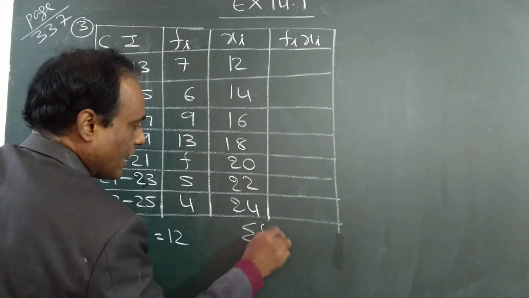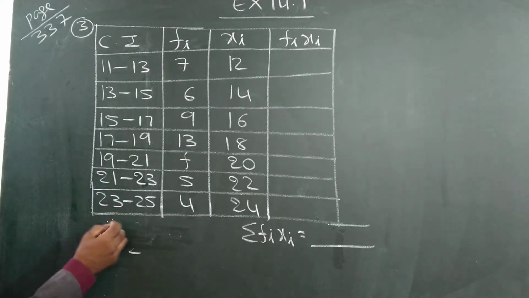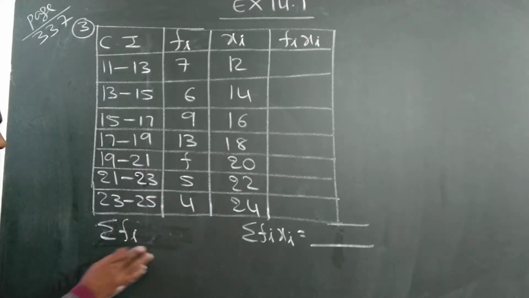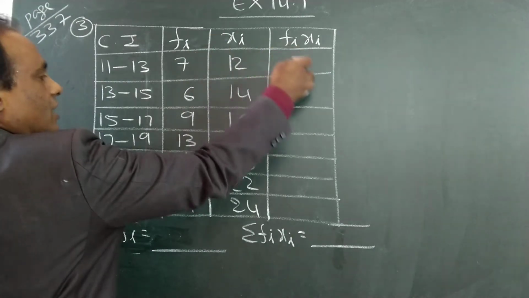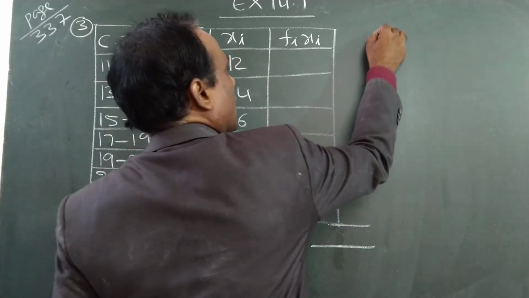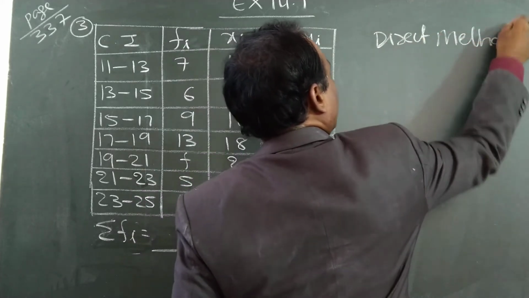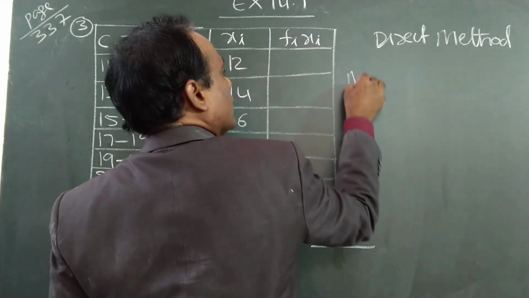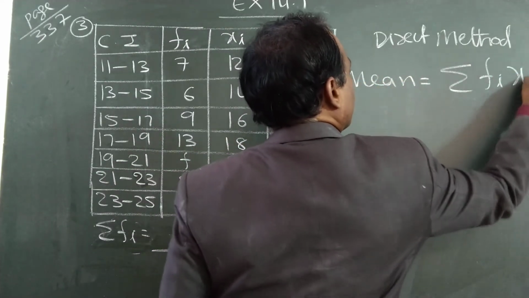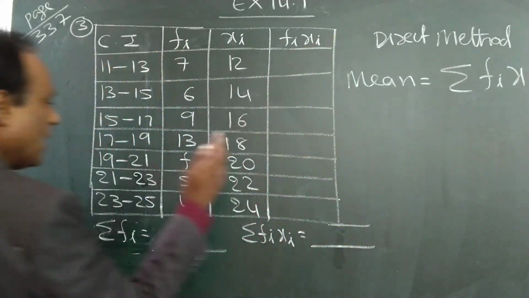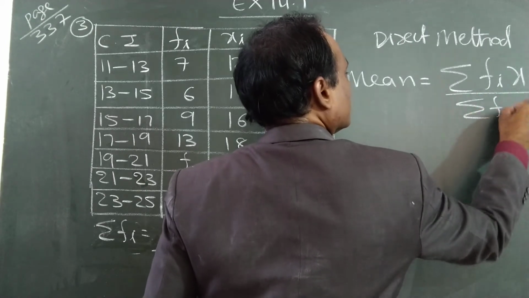And add all those values, and add all these values. So this is the sigma fi, the sum of the frequencies, and the sum of the product of the frequency and the class marks. So the mean formula, I am using the direct method, that is the third formula. Yesterday I gave the formulas. So the third formula I am using, mean is equal to sigma fi into xi, the sum of all these values, by the sum of these values. Write down.